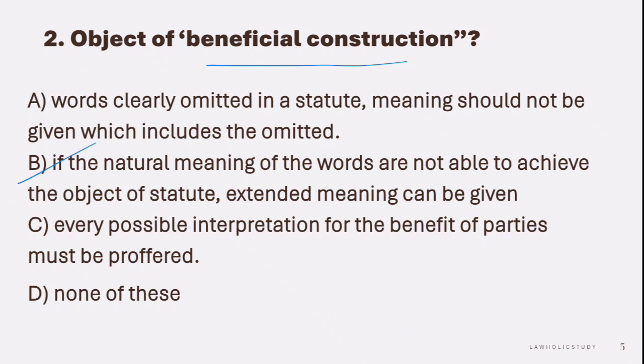If the natural meaning of the words is not able to achieve the object of the statute, extended meaning can be given, and this is beneficial construction. When the natural meaning of the words does not meet the object of the statute, then the words can be given an extended meaning, and this is the concept of beneficial construction.